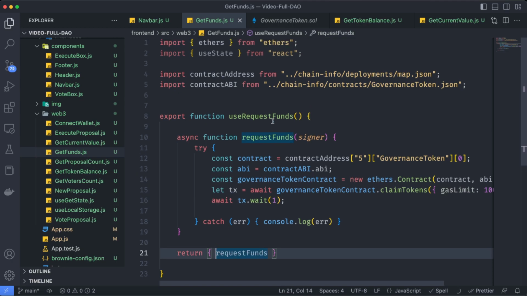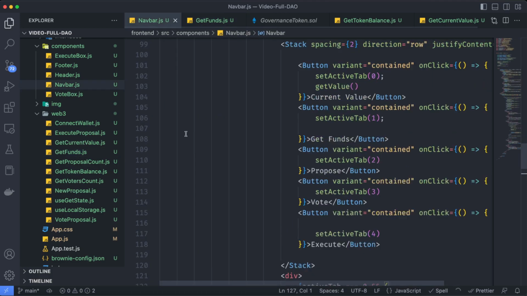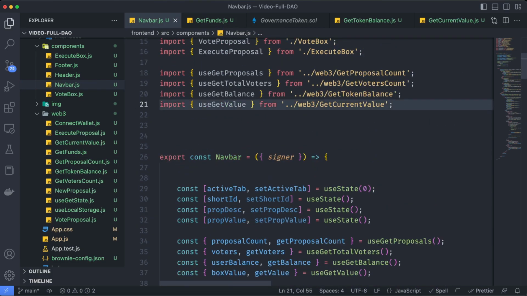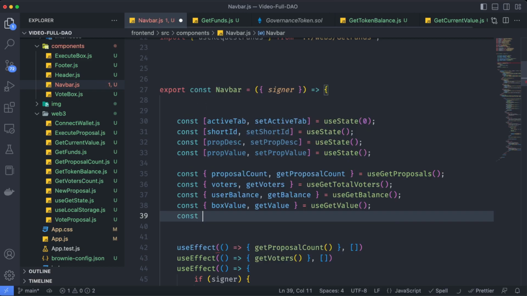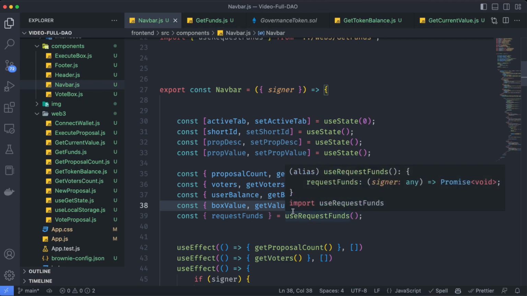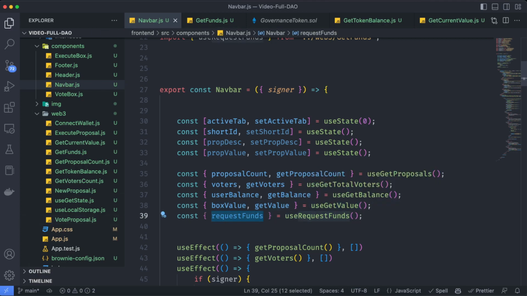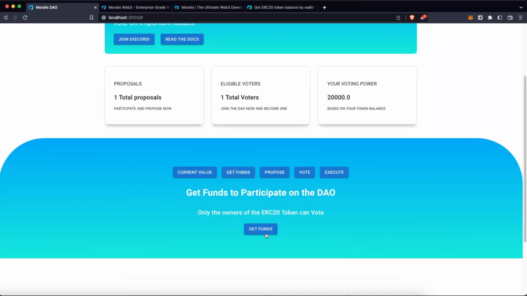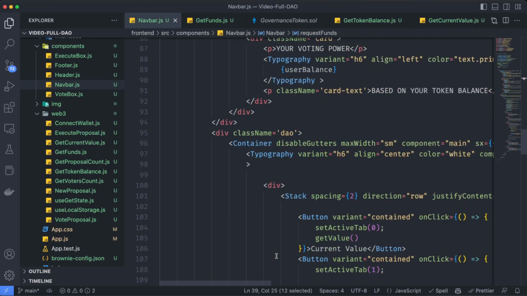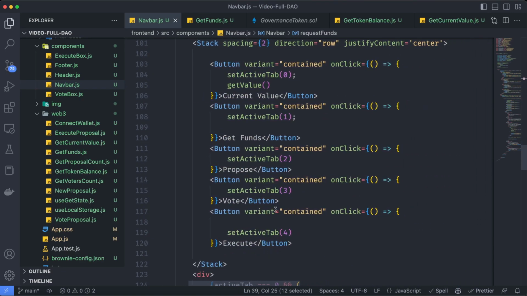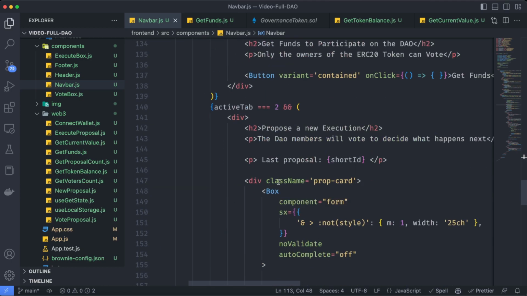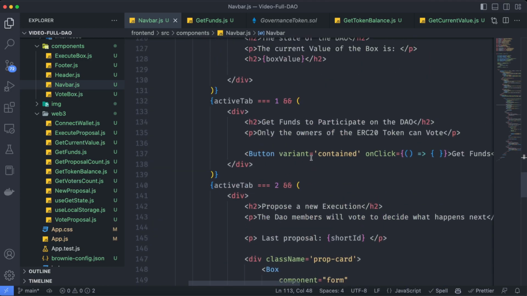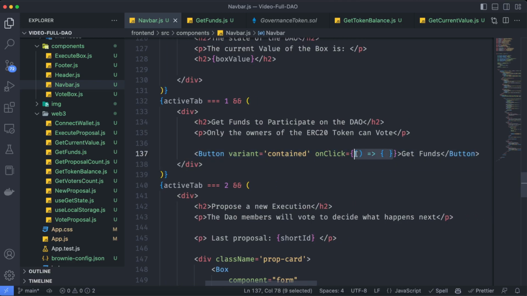So again, we can just take the hook name, use request funds, go to the navbar, import it over here, declare it same as the other, const request funds equals use request funds. And now we can execute this function each time we click on this get funds button over here. So let's do that. Let's go back to that section, get funds. This is for the navigation, but actually here we have that button.